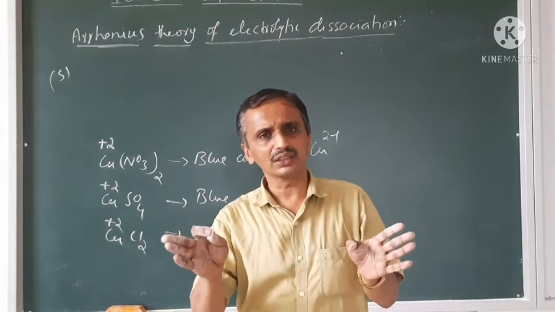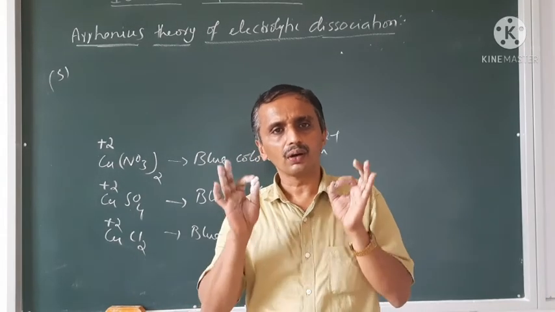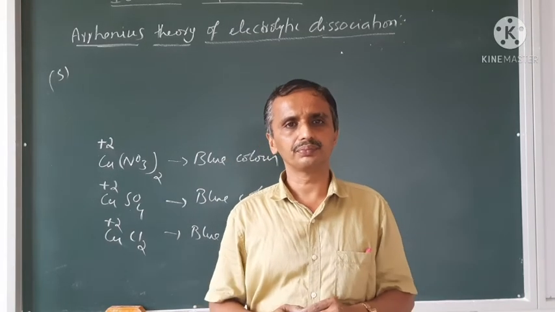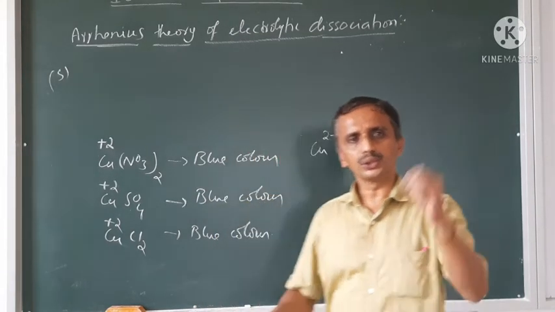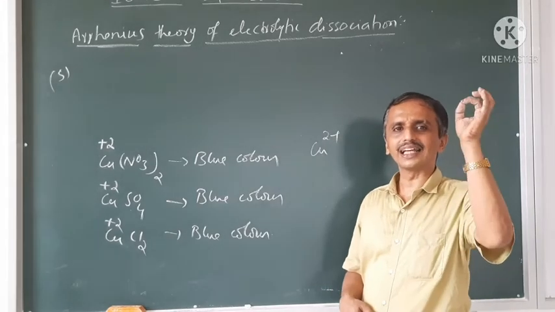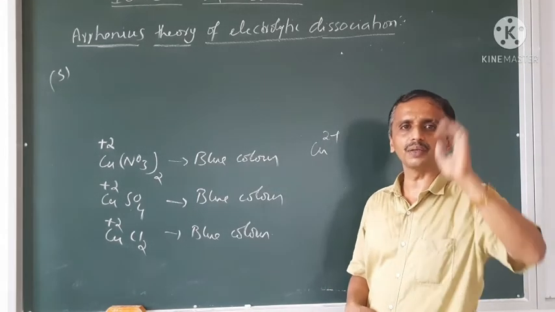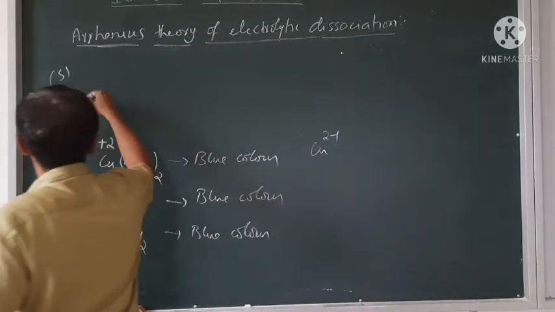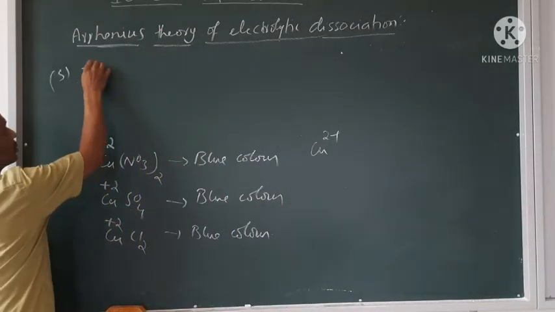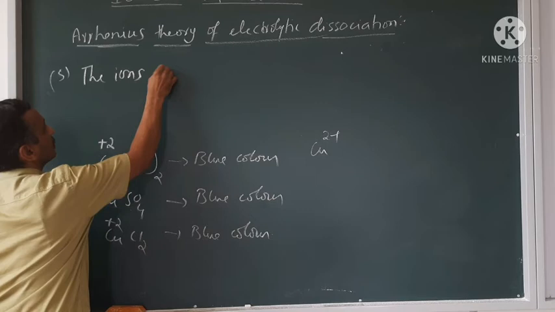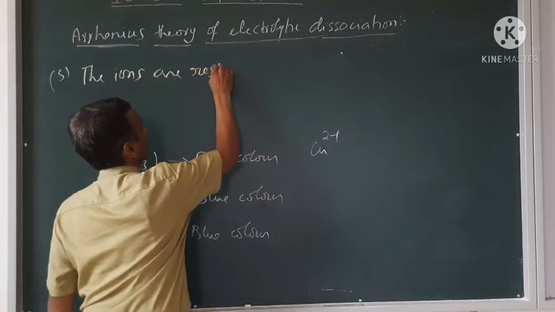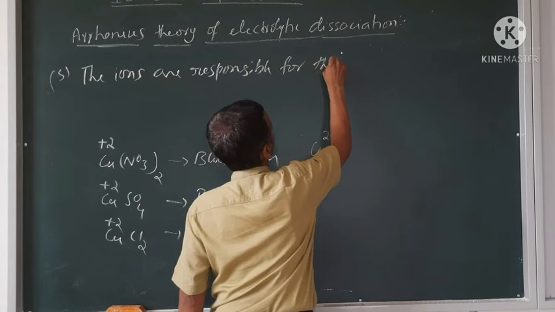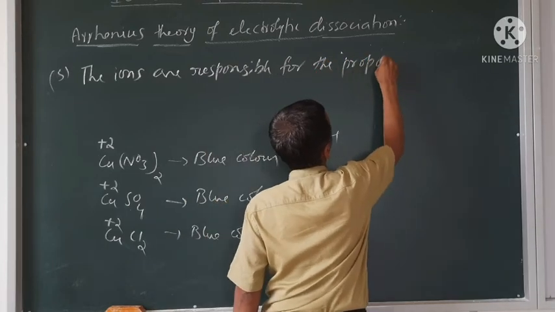Or Fe3 plus or Fe2 plus compounds are of green color. It means totally the ions are responsible for the properties of the electrolyte, because color is one of the properties only. The ions are responsible for the property of the electrolyte.